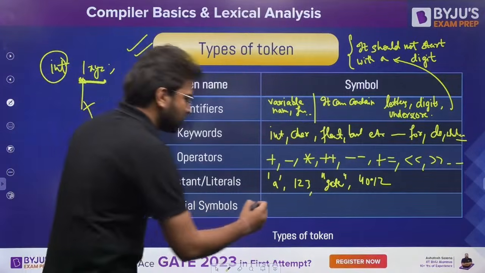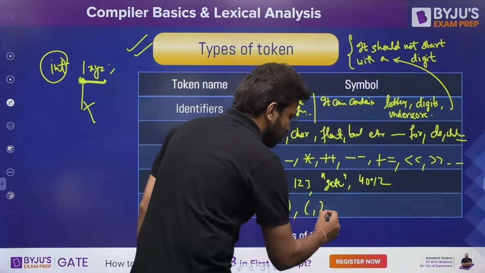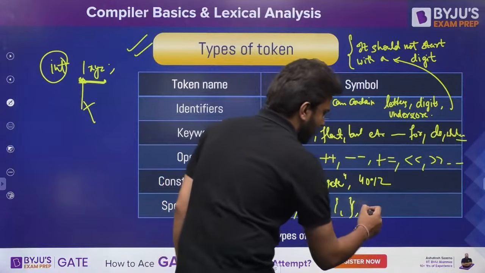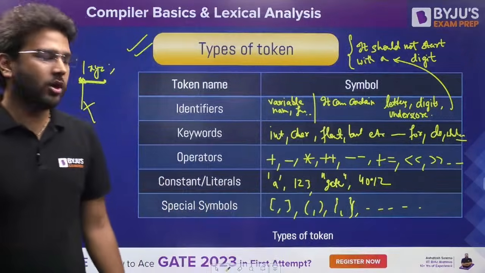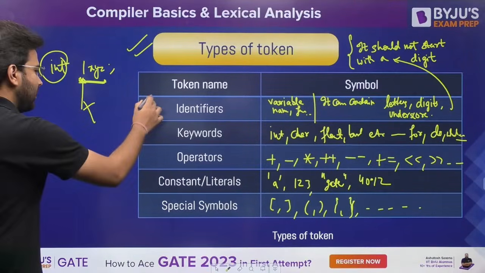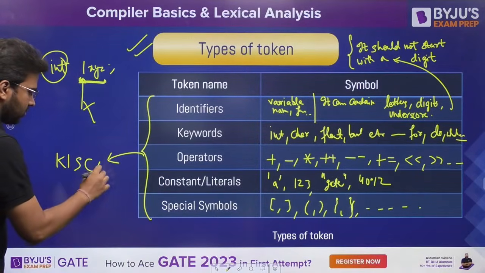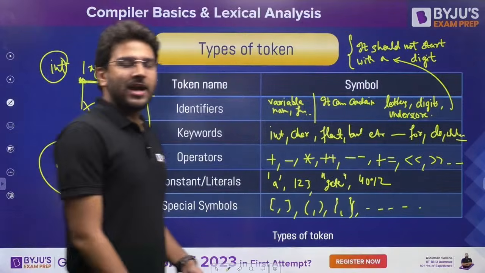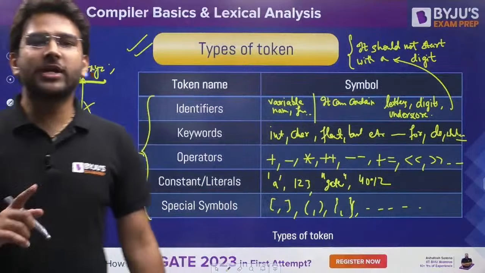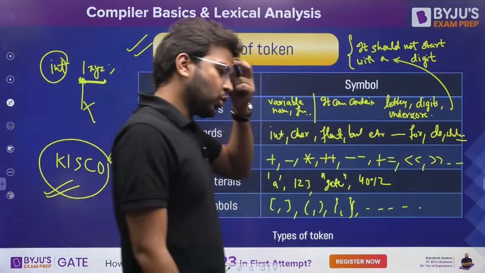Then we have special symbols. So we can have open braces, closed braces, open parenthesis, closed parenthesis, square bracket, sorry, not braces. These are the braces, right? And etc. Comma, all these things will be your special symbols. So these are 5 types of tokens we have. Now to remember this thing, you can remember like this in short. Kisko? K stands for keywords, I stands for identifier, S stands for special symbols, C stands for constants or literals, O stands for operators. So this is the easiest way to remember all types of tokens, that is Kisko.